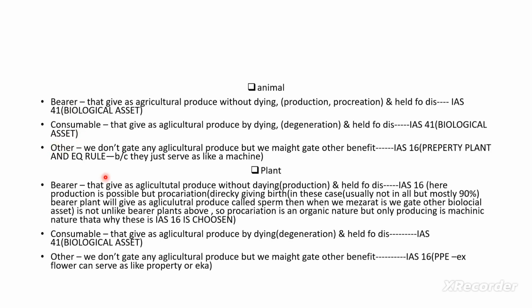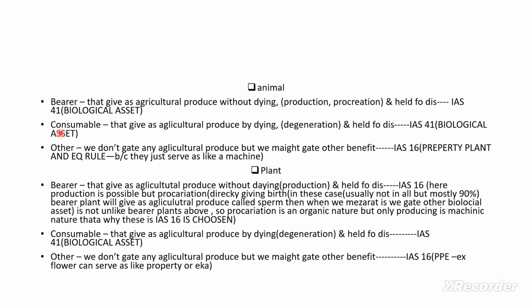Now I will tell you the reason why we classify them as bearer, consumable, and other. The reason is for recognition purpose. If they are bearer, their accounting treatment will be based on the standard IAS 41. As we have said before, bearers are the animals that give agricultural produce without dying, through production or procreation, and if they are held for this purpose, we use IAS 41.